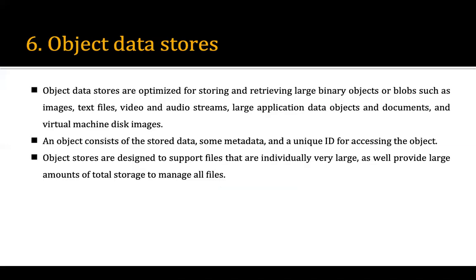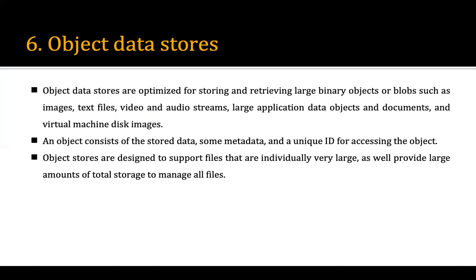Object data store, here we visualize data in the form of objects. Object data stores are optimized for storing and retrieving large binary objects or blobs such as images, text files, video and audio streams, large application data objects and documents, and virtual machine disk images. An object consists of the stored data, some metadata, and a unique ID for accessing the object.